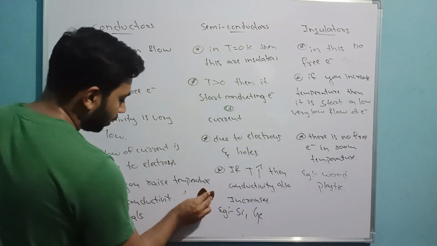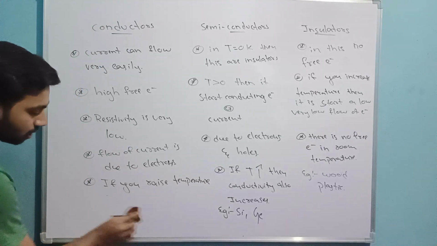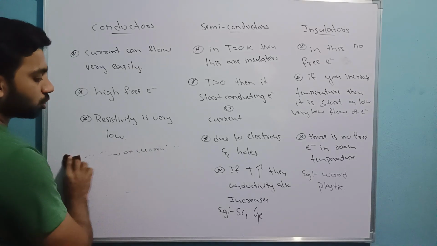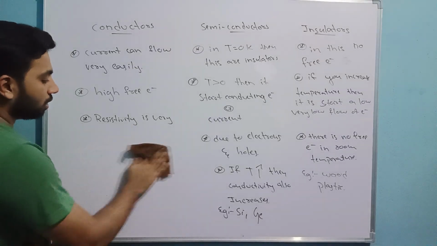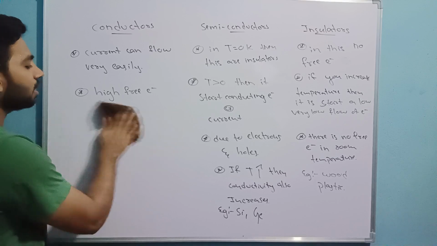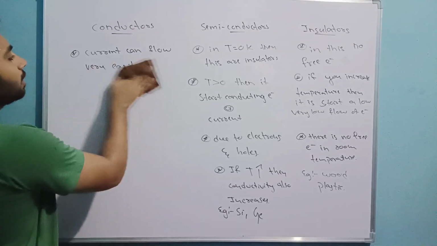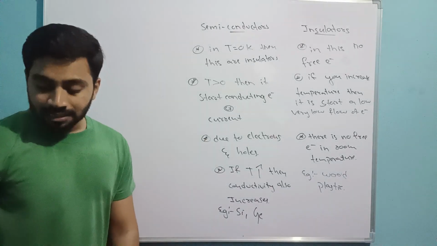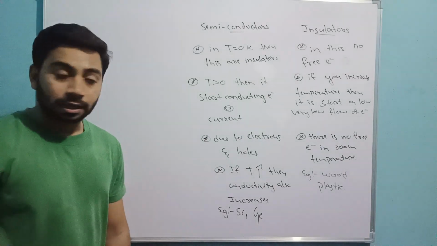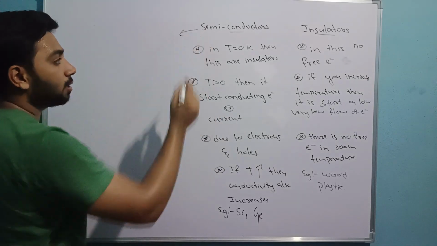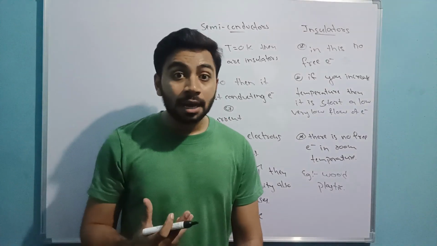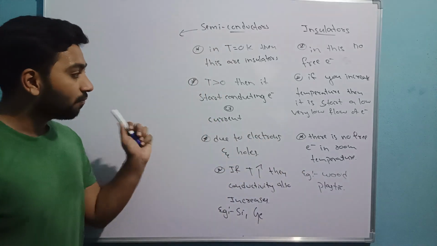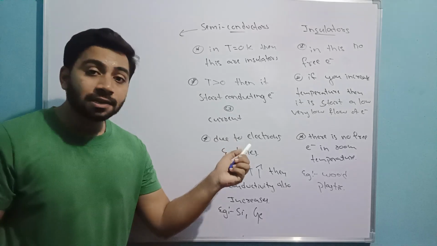Okay, now see, in metals it is due to free electrons. In semiconductors it is due to holes. And what are these holes and all? We will discuss very clearly. Relax. Now see this semiconductors, a very beautiful thing. In semiconductors there are no free electrons, but we can create the free electrons. In conductors free electrons are there, but in semiconductors they are not.